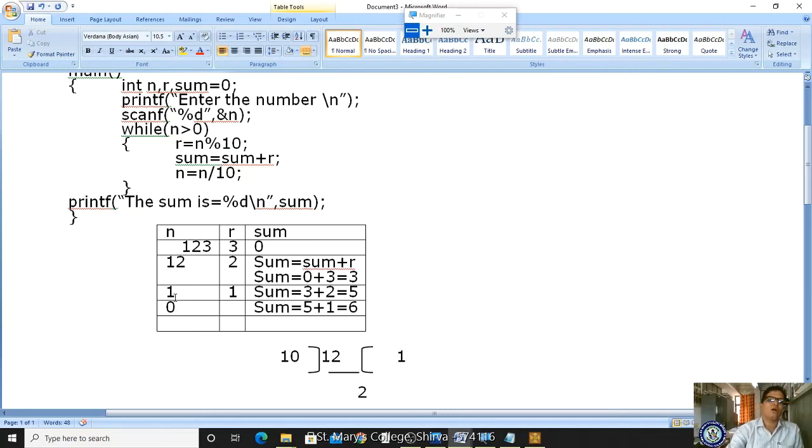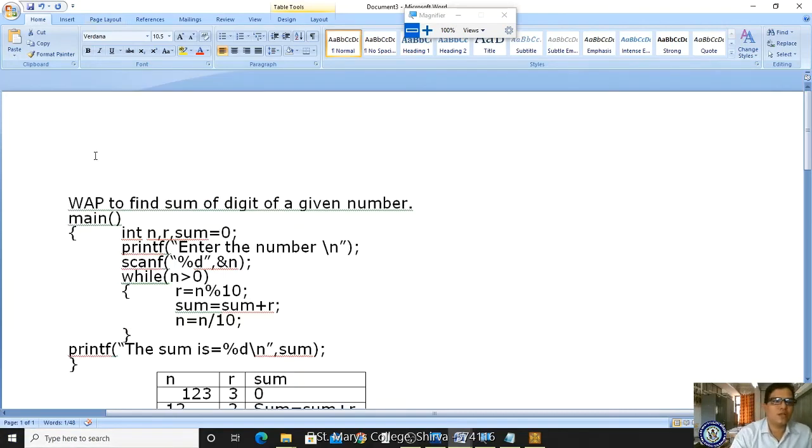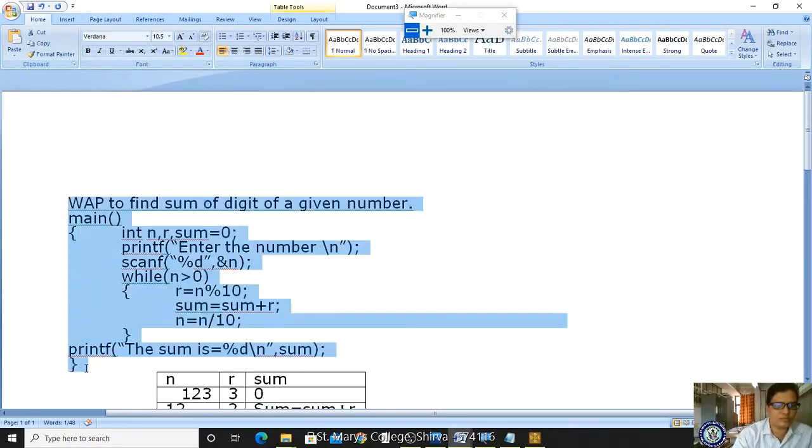Yes. Afterwards, now the new value of n is 0. Whether 0 is greater than 0, false. Afterwards it will come to the printf statement. This statement will be executed. The sum is percentile d, sum. That sum is 1 2 3. Okay, 1 2 3 is 6. Clear? Yes. Let me execute this program.